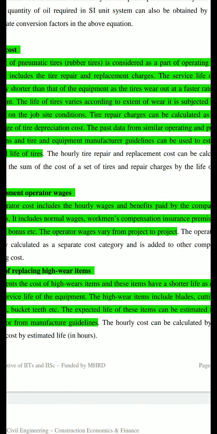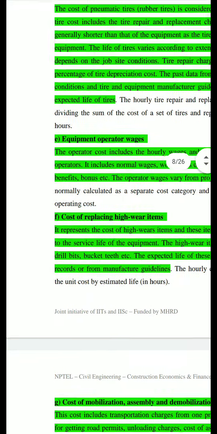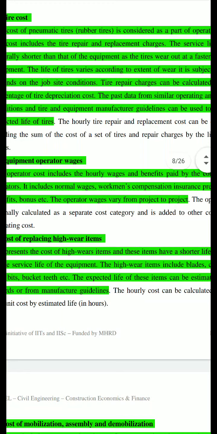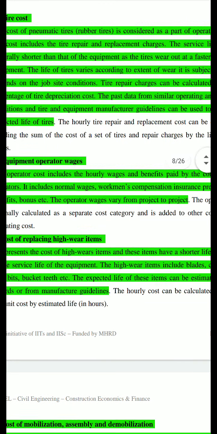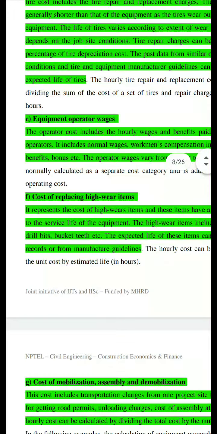It includes normal wages, workmen's compensation, insurance premium, fringe benefits, bonus, etc. Whatever charges you pay on the job, sometimes you have to pay the DA, some medical allowances, HRA, all these things come under operator wages, and it varies from project to project. So operator wages are also considered in the operating cost.